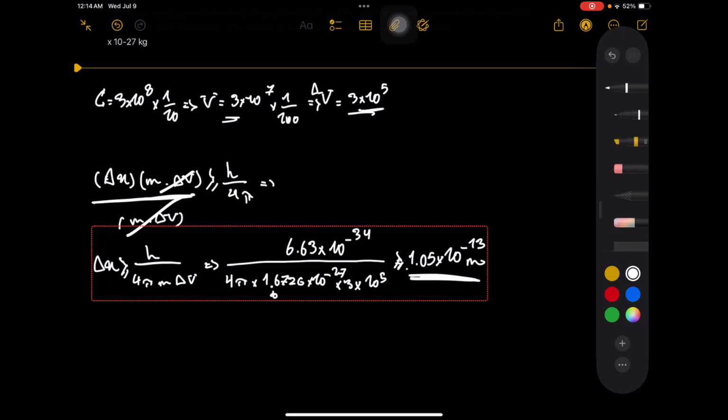That's the uncertainty in the position of the data that we have.